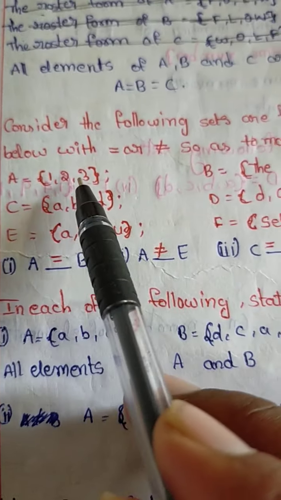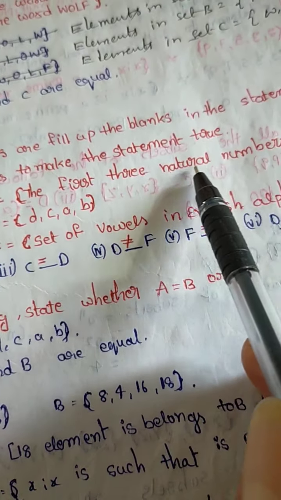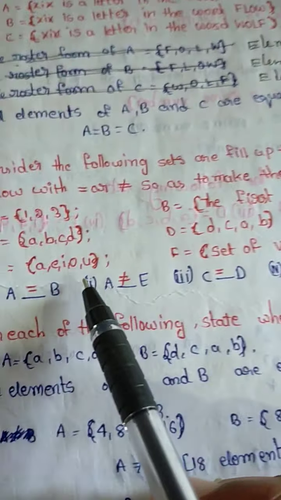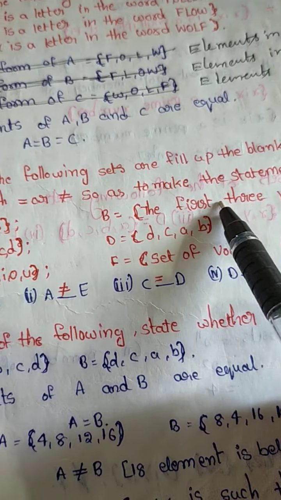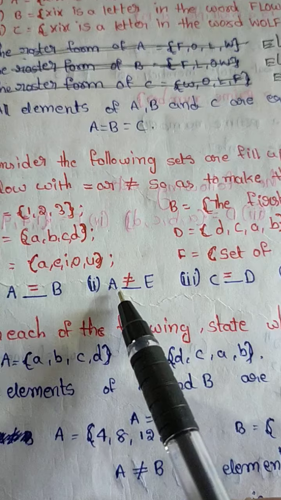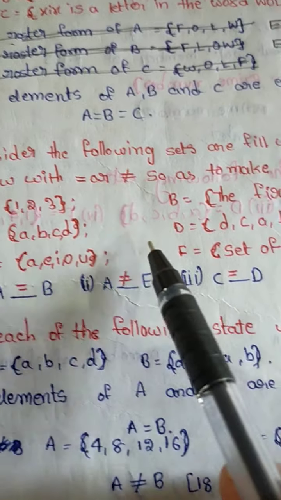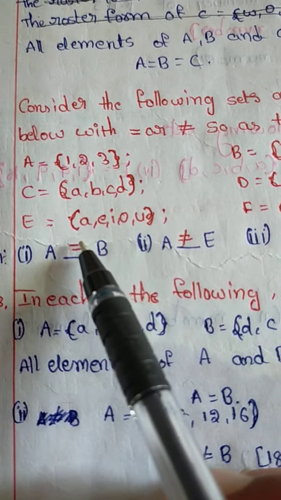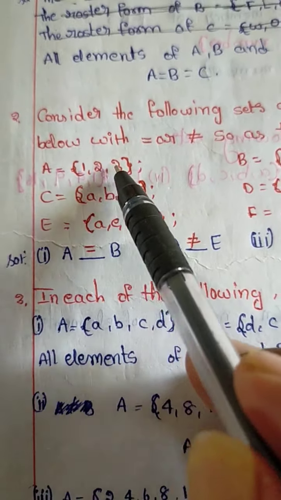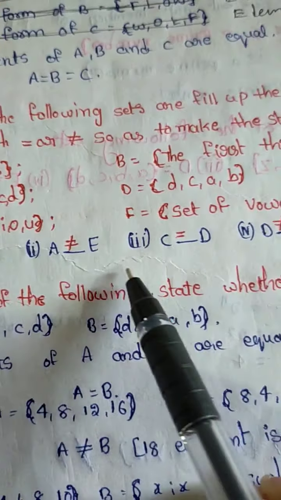Write one by one. A is 1 to 3, B is the first three natural numbers 1 to 3, so A equals B. A and E are different, so not equal.